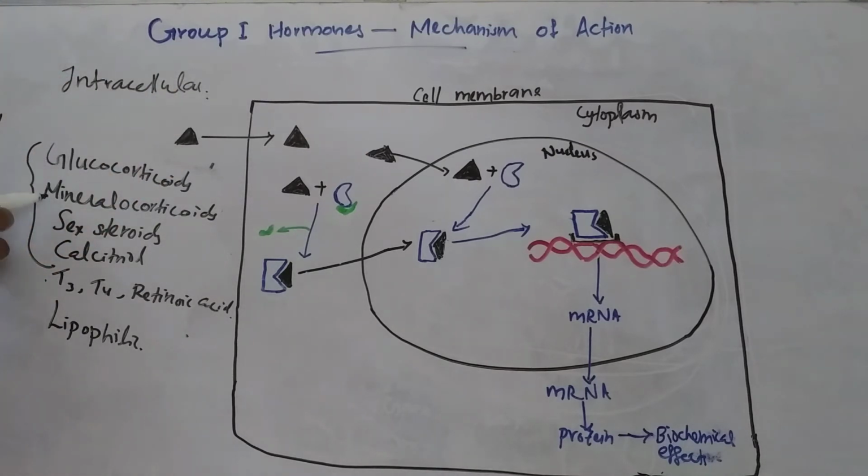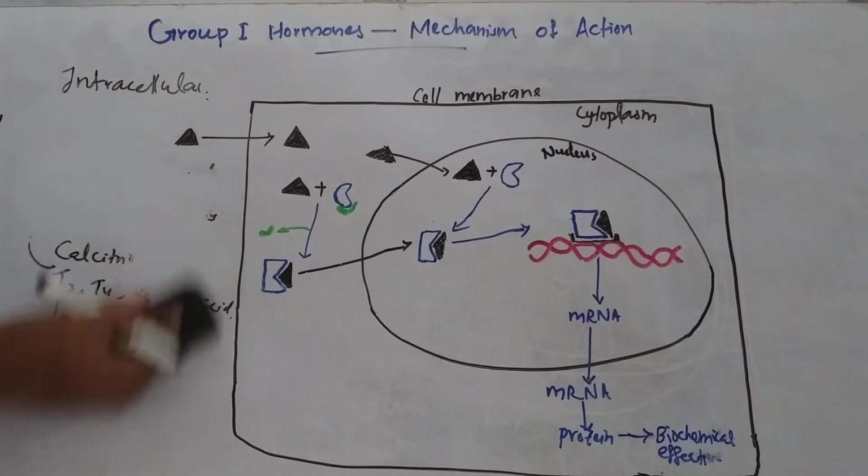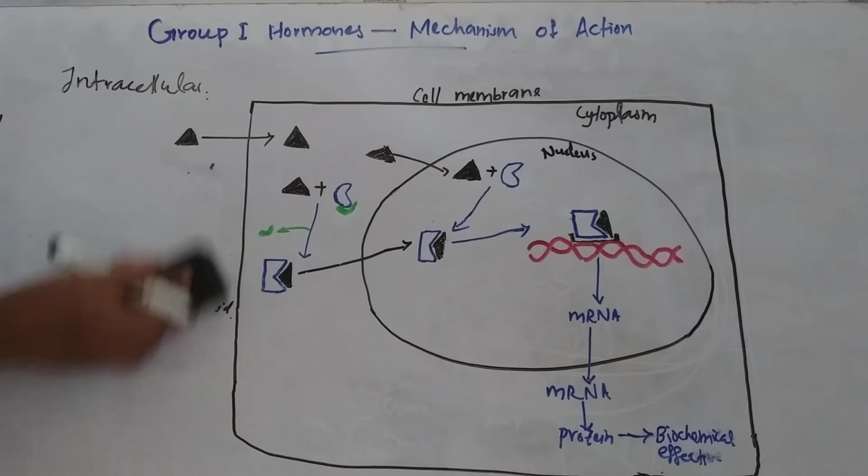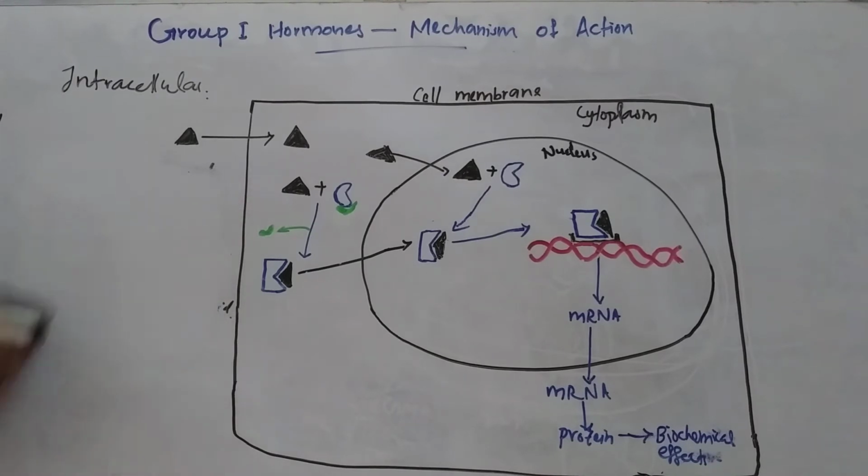Glucocorticoids, mineralocorticoids, sex steroids and calcitriol are chemically steroids, and are derivatives of cholesterol. The mechanism of action of these steroid hormones is to modulate gene expression in the target cell. So coming to the mechanism of action, as these are lipophilic, they can easily cross the plasma membrane.